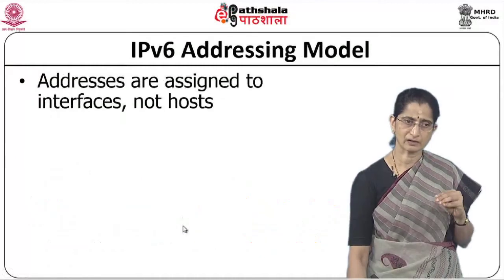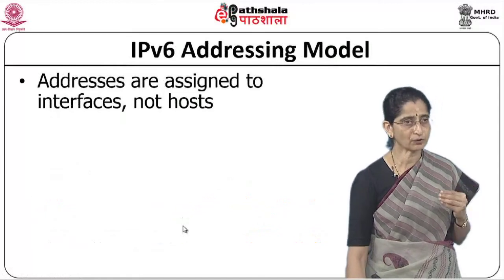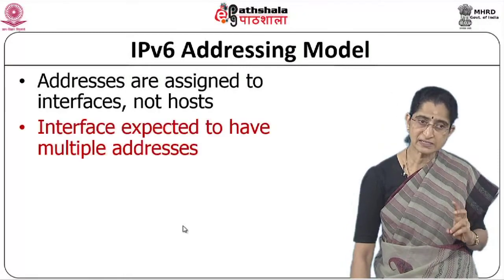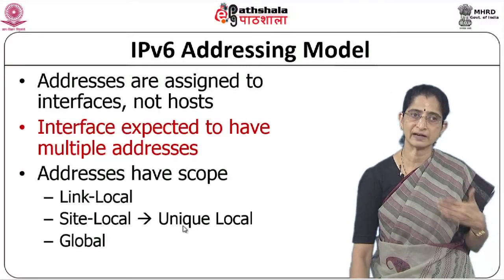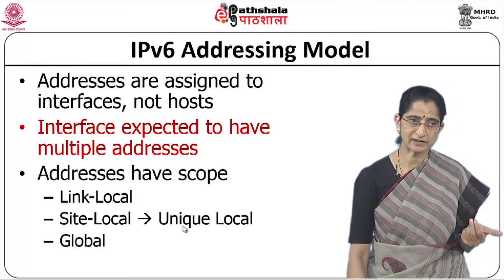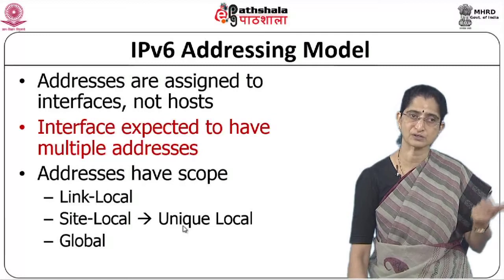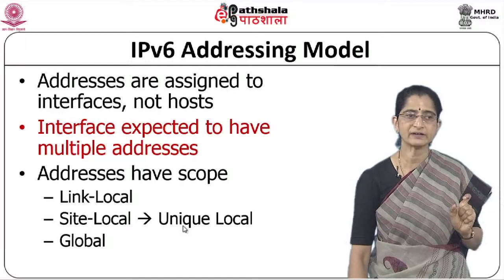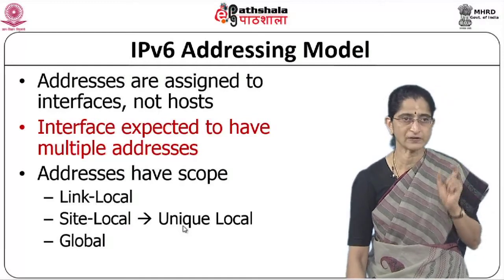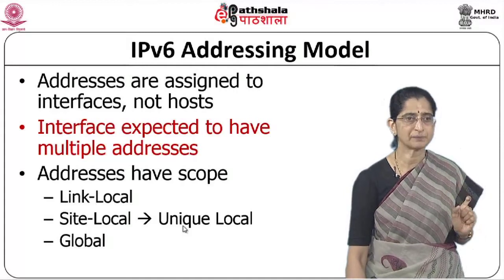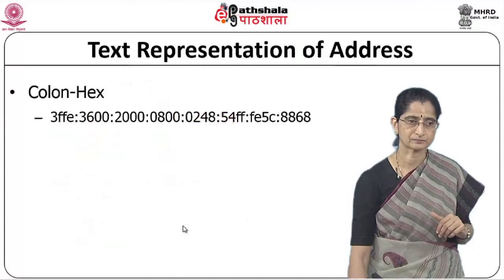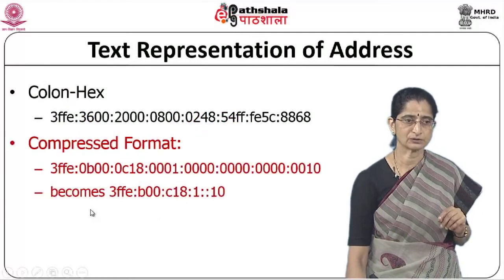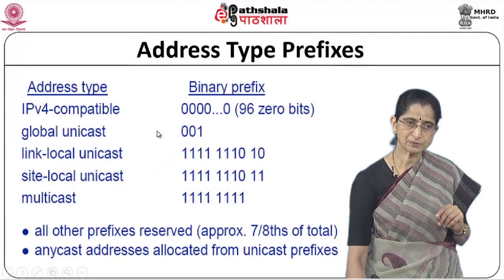In IPv6 addressing, what we need to note is that the addresses are assigned to interfaces, not to hosts. So an interface could have multiple addresses, and addresses have scope. You could have a link local address, a site local address, a unique local address or a global address. So you have different scopes for the different addresses, and the scope is normally identified by means of the prefix of the address. By looking at the prefix, you will be able to identify what kind of address it is. So that is the representation of the addresses, and the types of addresses that we have.